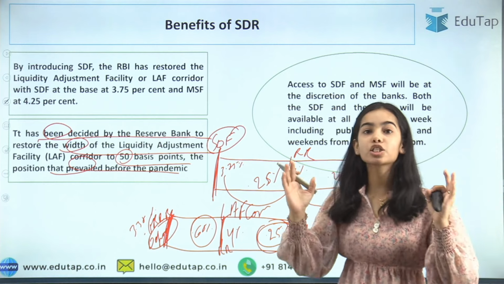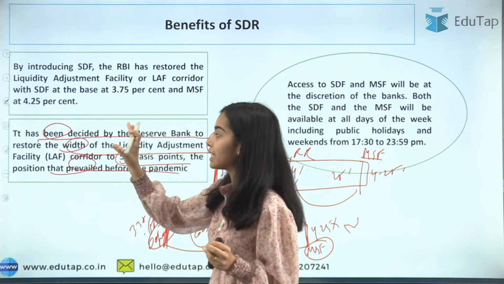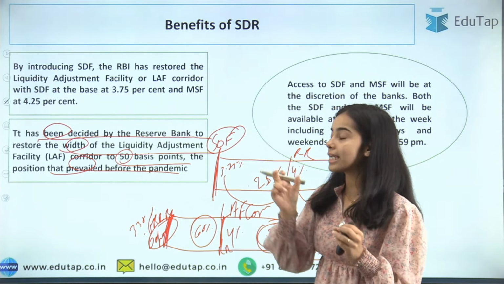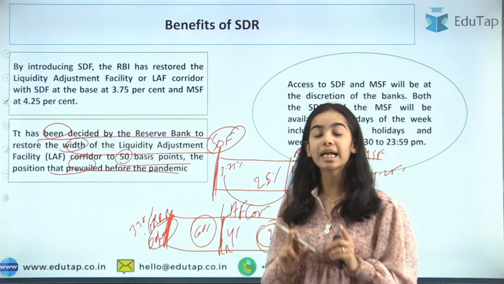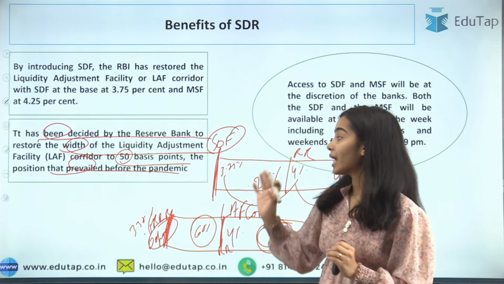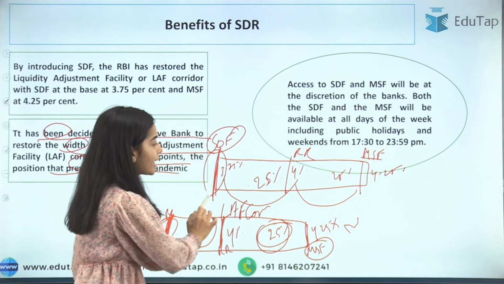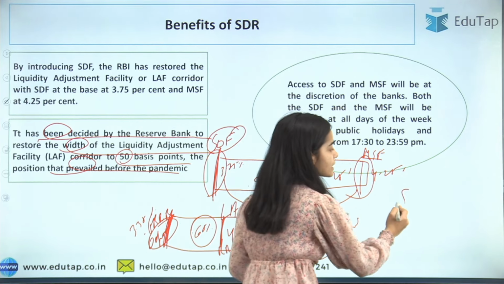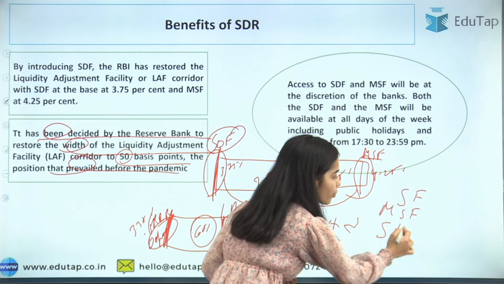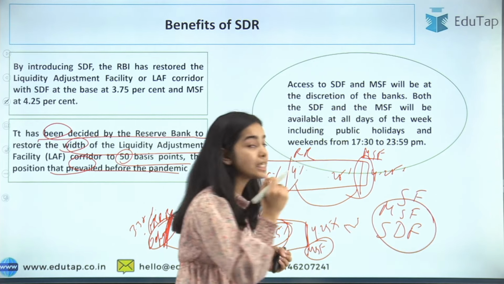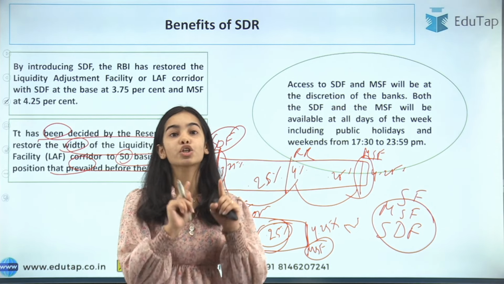The width is known now. That is, the width of the liquidity adjustment facility has been restored and the corridor is 50 basis points only. So you can see that the symmetry has been brought back, at the lower end and at the upper end, where the standing facilities are. That is, the marginal standing facility and the standing deposit facility. Now these standing facilities are important because they are at the discretion of the banks.